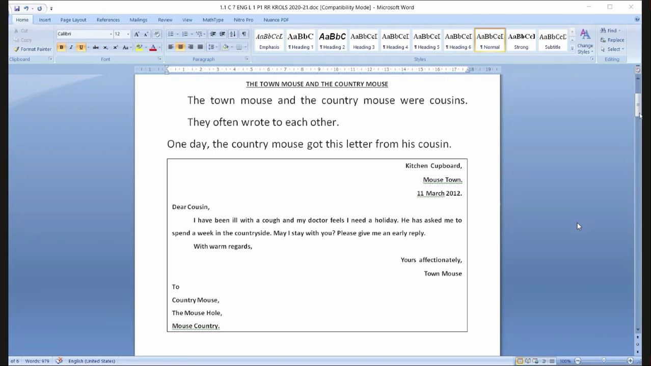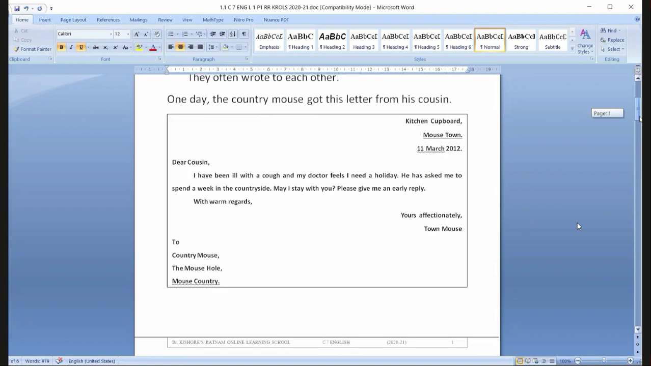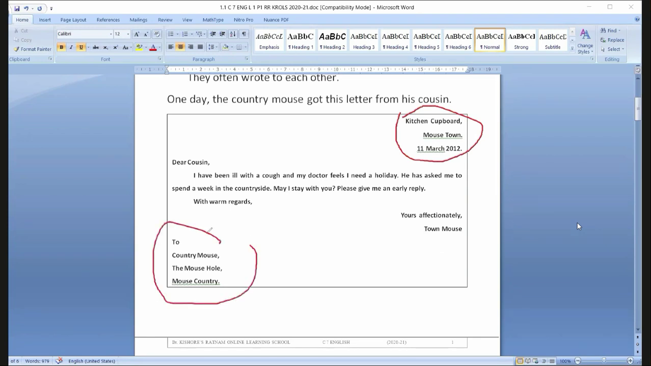You need to look here, the address. First is the town mouse. What did it write? Kitchen Cupboard and Mouse Town. What is the place? Kitchen Cupboard and Mouse Town. And to whom is he writing? Country Mouse, The Mouse Hole.